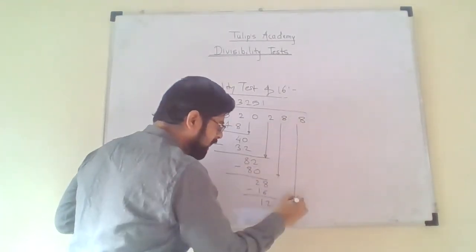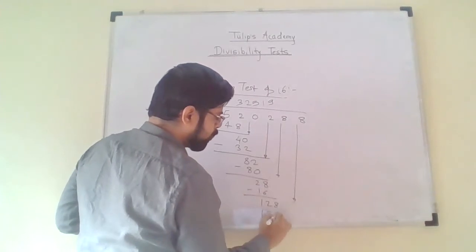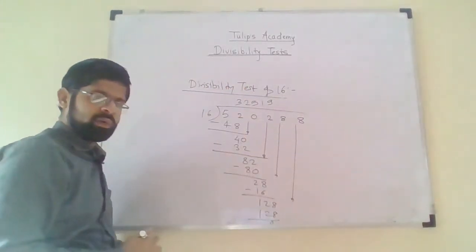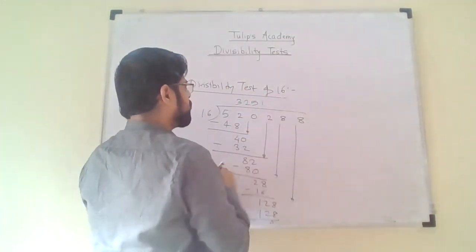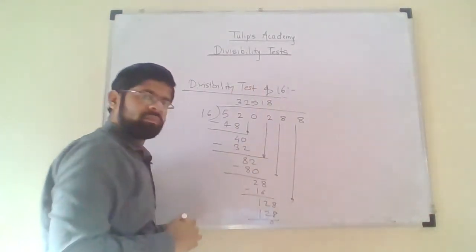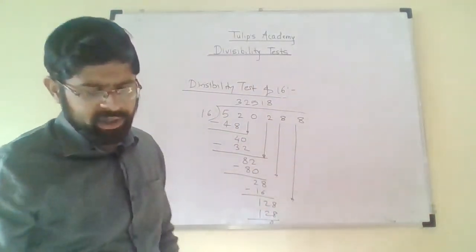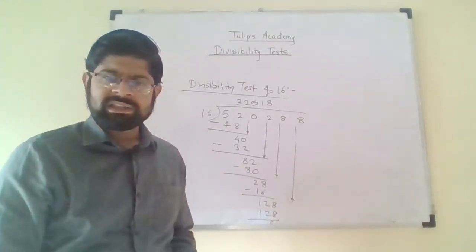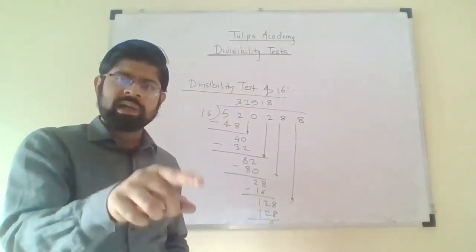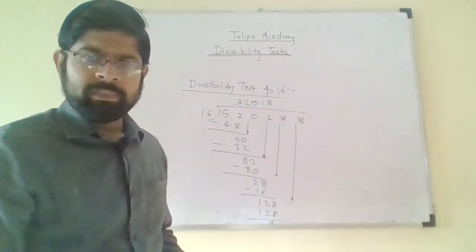Take this remaining 8 below. So this becomes 128. Sorry, 16 8s are 128. Remainder becomes 0. So the number is completely divisible by 16. Therefore, the divisibility test of 16 is verified: if we consider the last 4 digits and the number formed is divisible by 16, then the entire number will be divisible by 16.